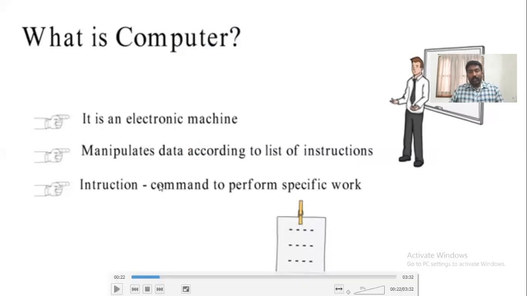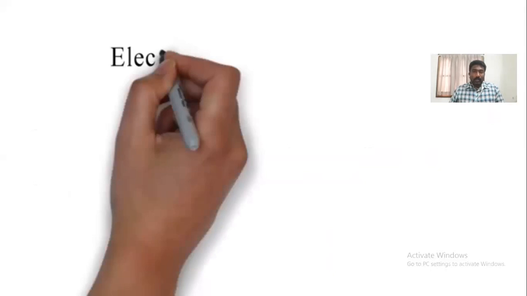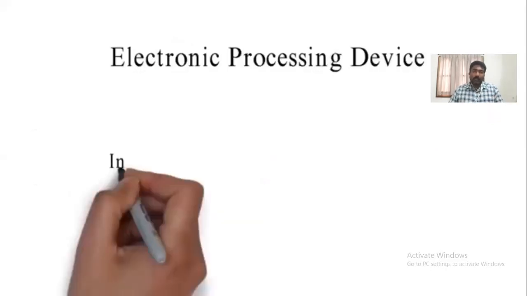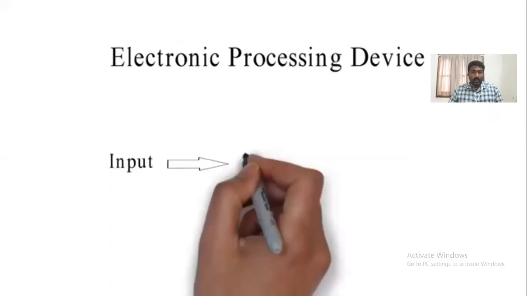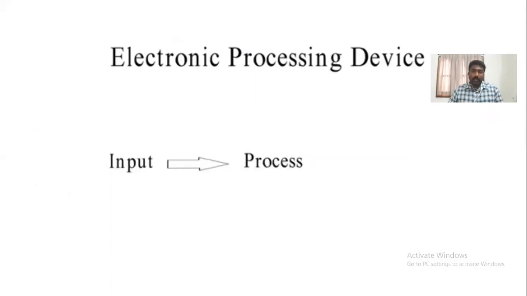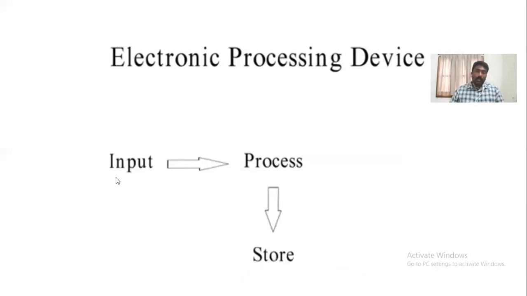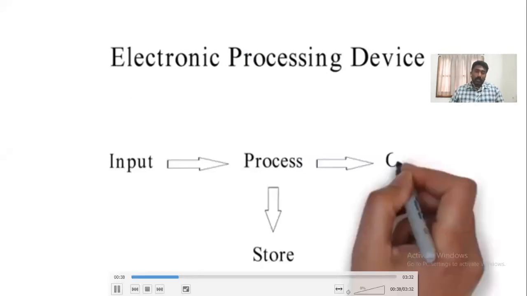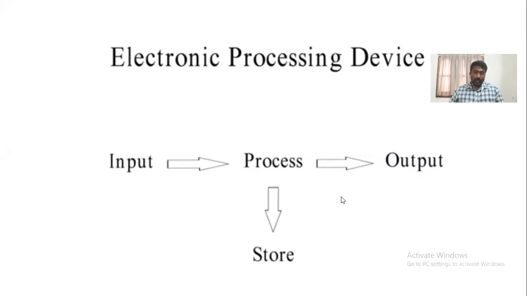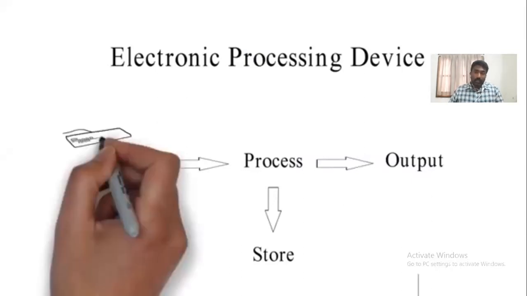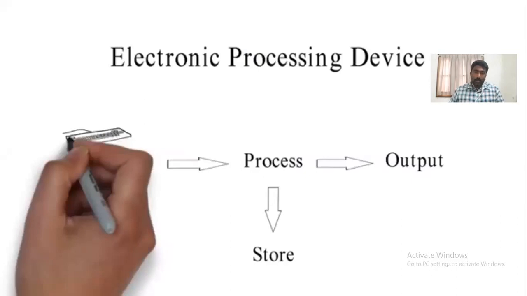In another format, a computer is a mechanism or a system which is also called an electronic processing device. So what is an electronic processing device? Let us see a structure here: input, process, storage, and output. What is input, what is processing, what is storing, and what is outputting?